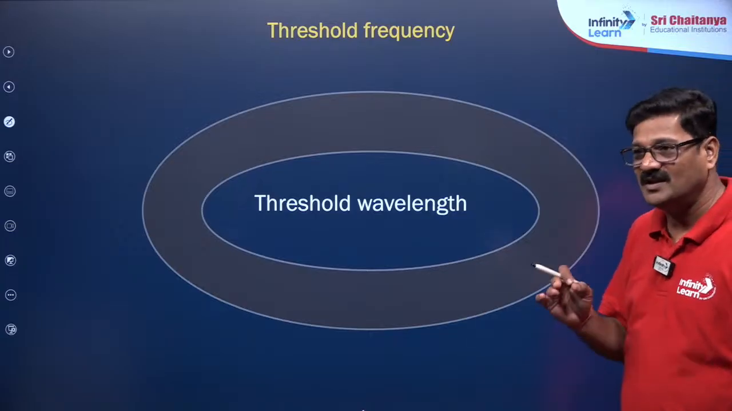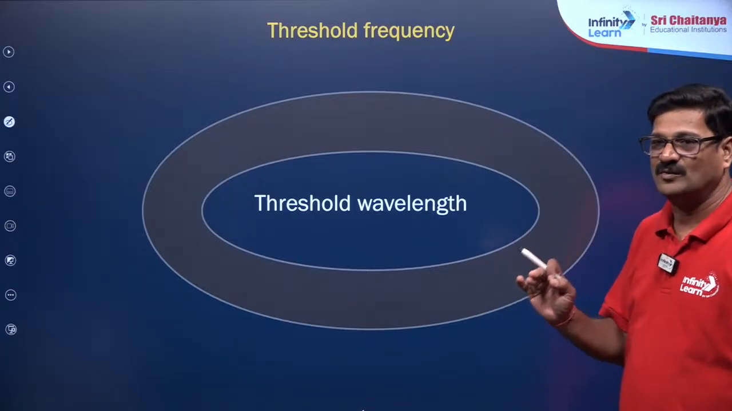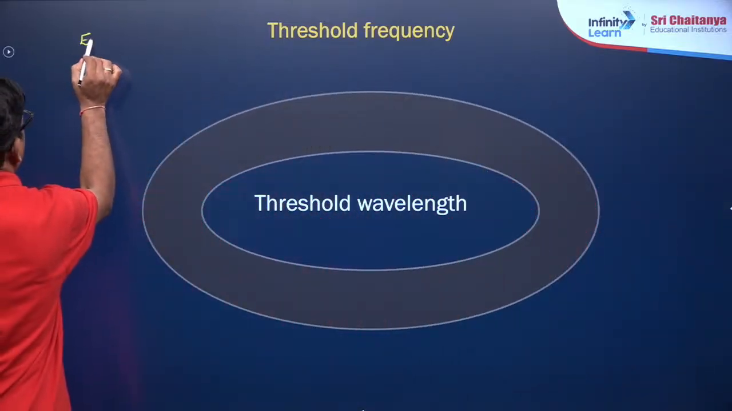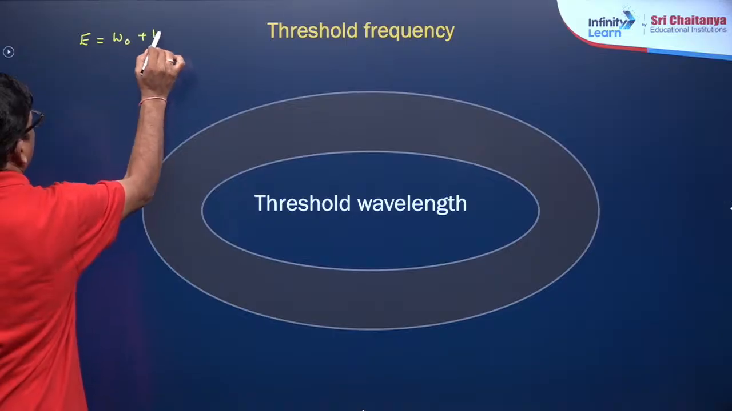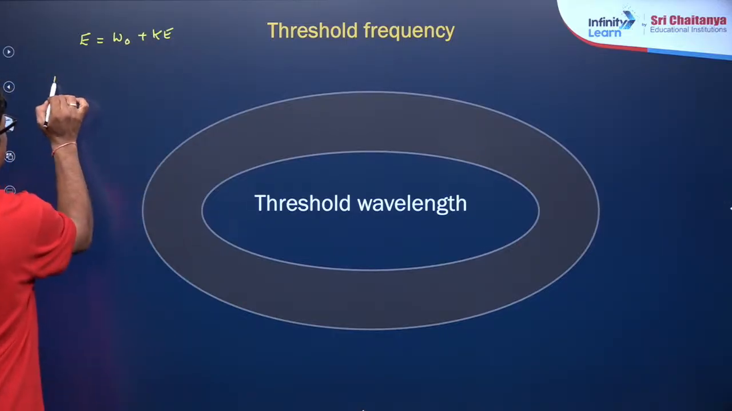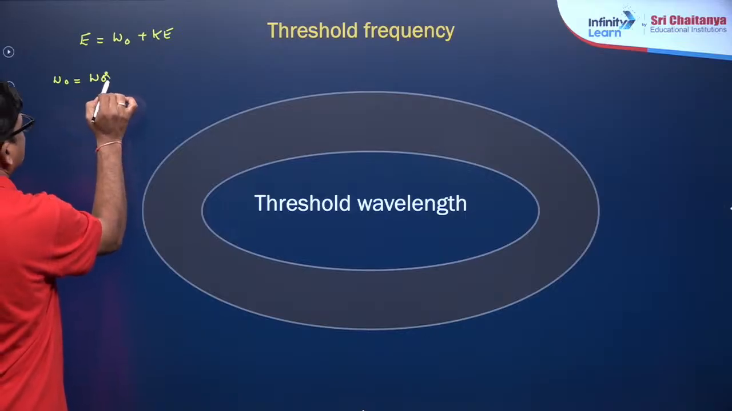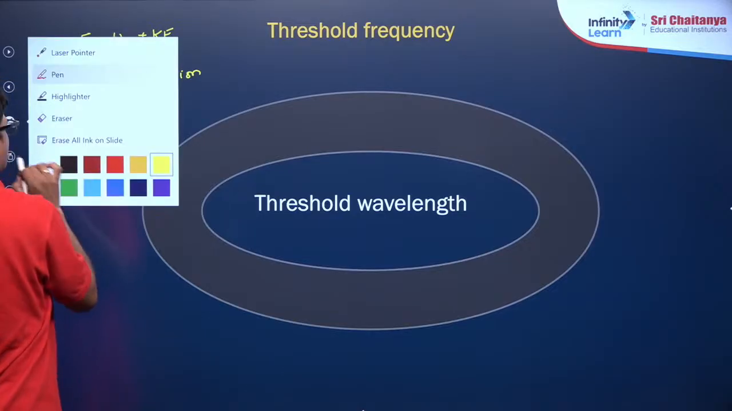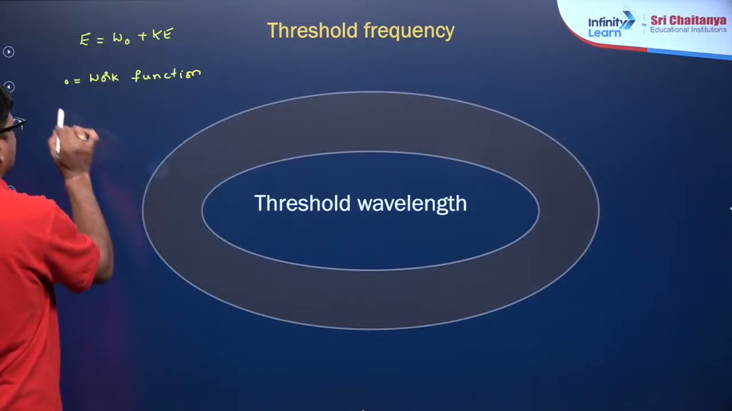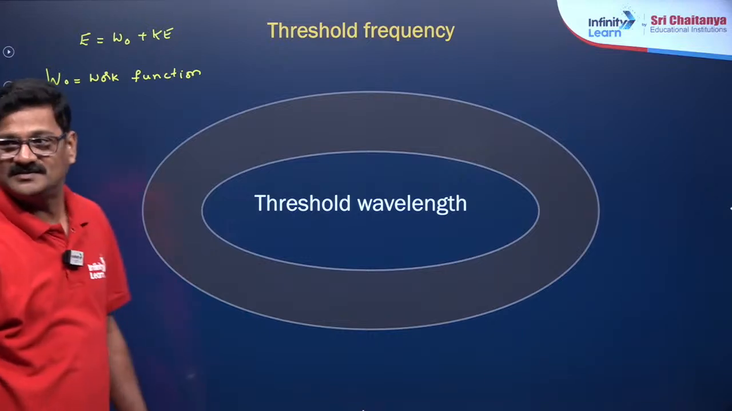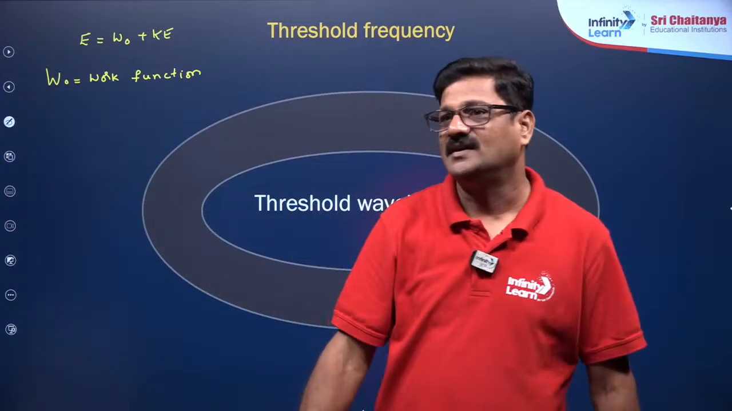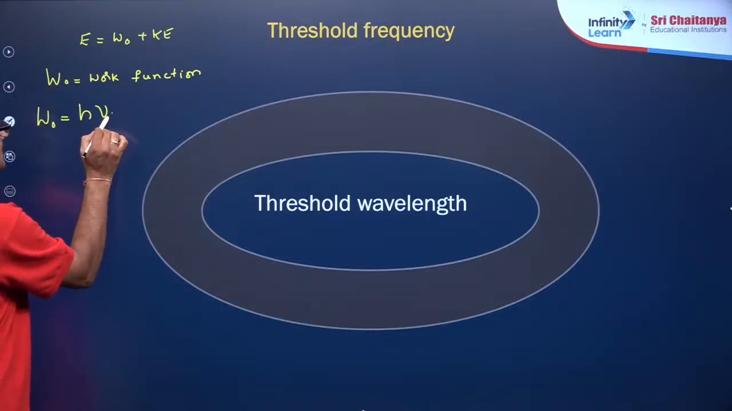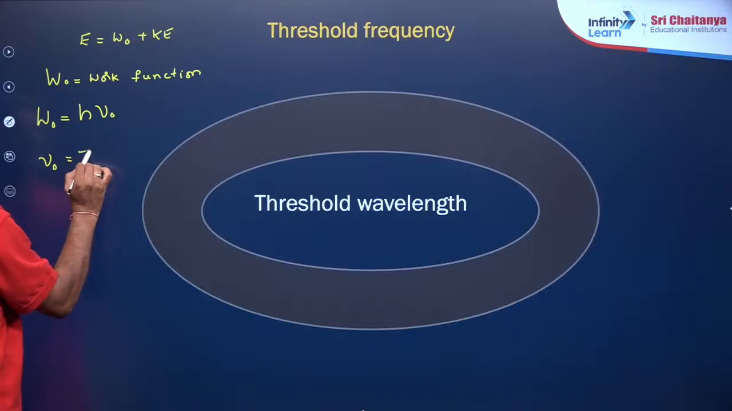Threshold frequency is the minimum frequency that is attributed to the photoelectric effect. Okay, we can say E is equal to W naught plus KE. So W naught is equal to work function, the minimum energy that is required to cause a photoelectric effect. That energy has some frequency, that is what is called W naught is equal to h nu naught. Okay, nu naught is equal to threshold frequency.